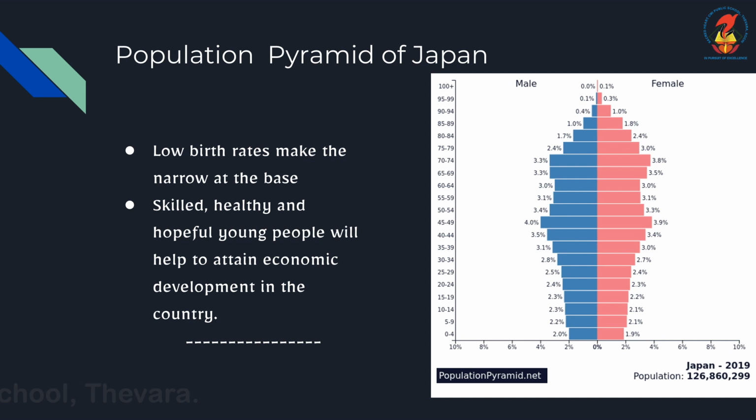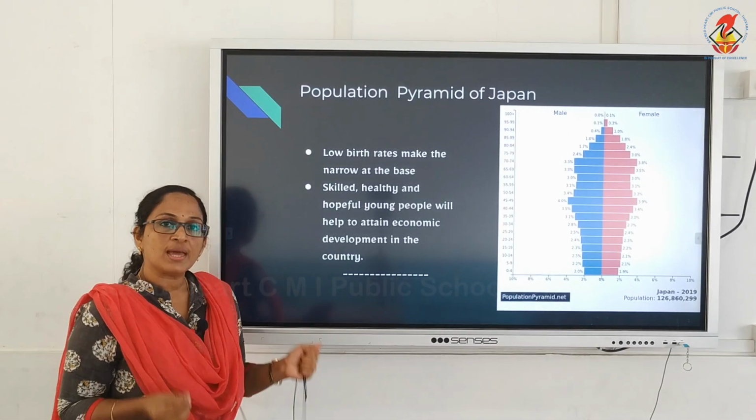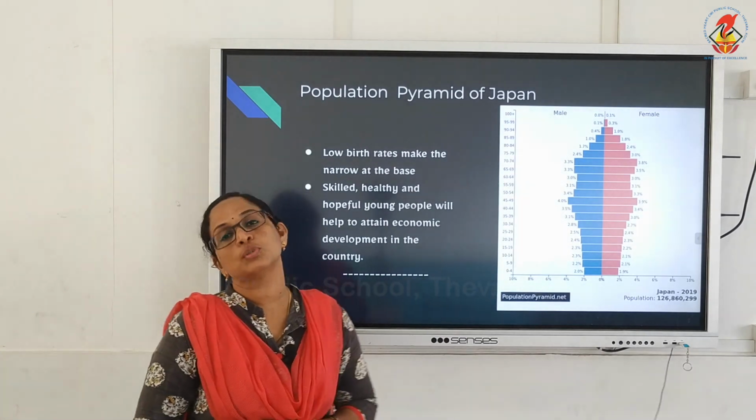And low death rates also, children. Low birth rate and low death rate, and more working population also. The working population is more, and they are skilled, healthy and hopeful young people. That is why Japan is one of the well developed countries in the world.